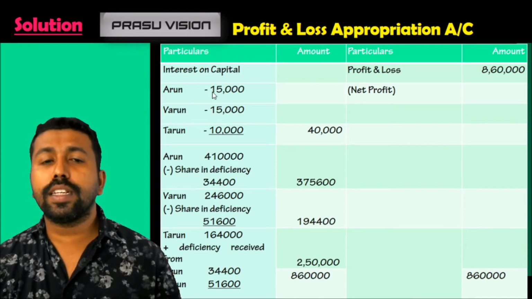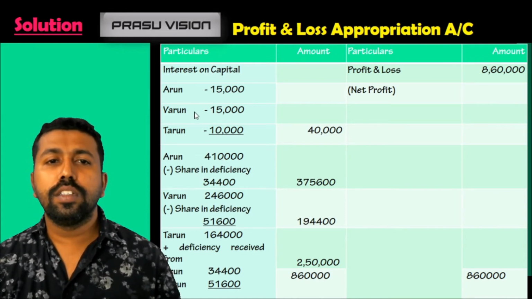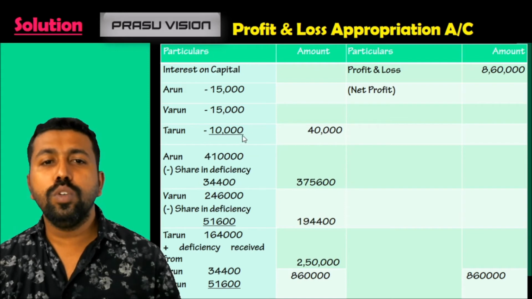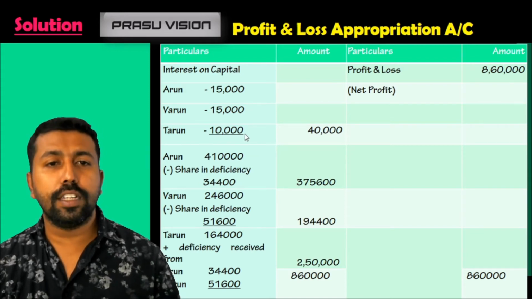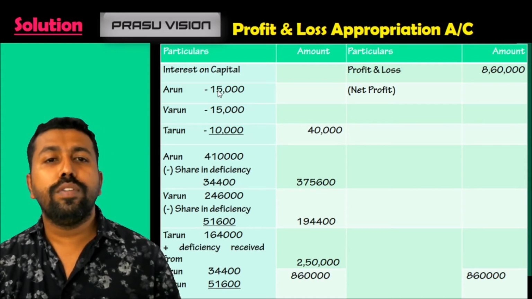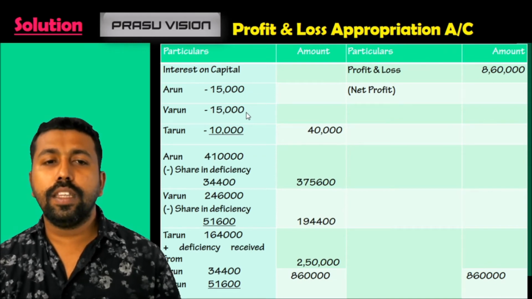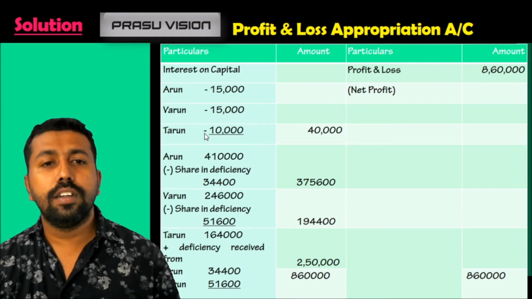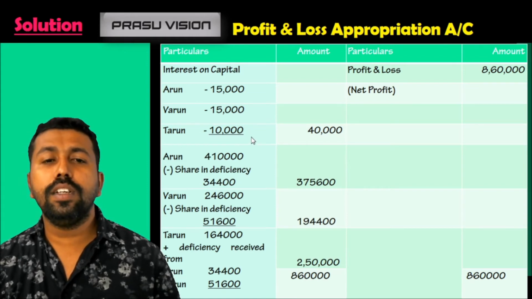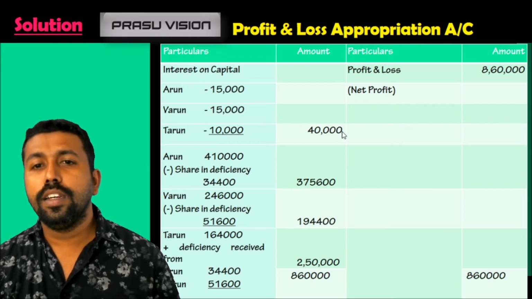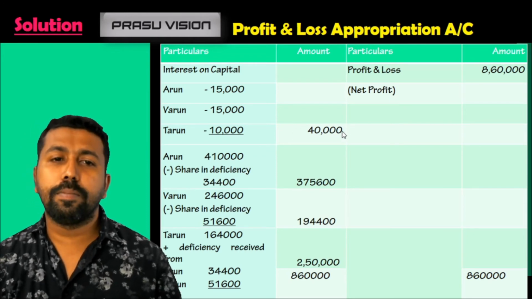How are these amounts coming? 3 lakh into 5% is 15,000, 3 lakh into 5% is 15,000, then 2 lakh into 5% is 10,000. Total interest on capital 40,000.